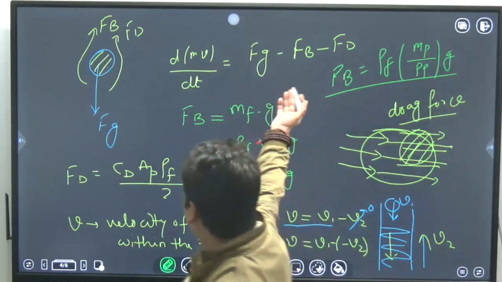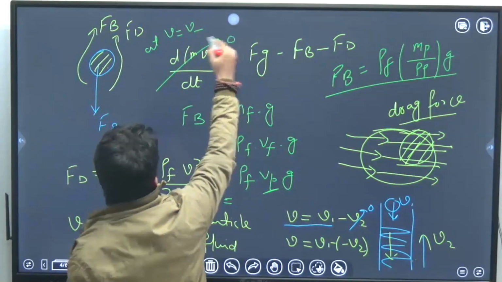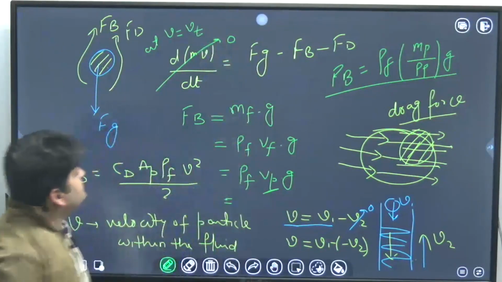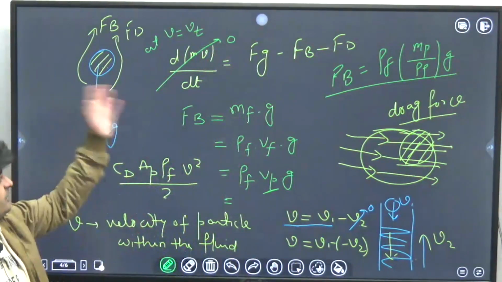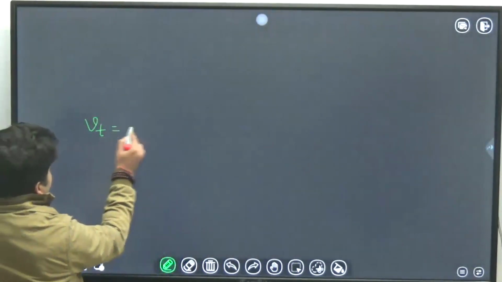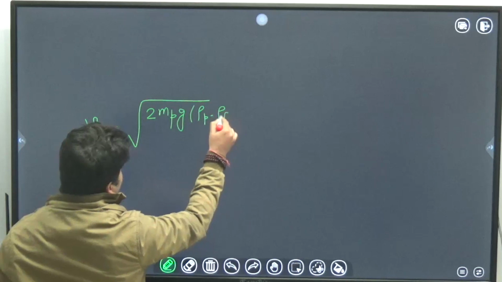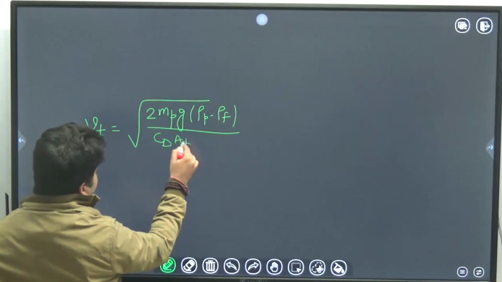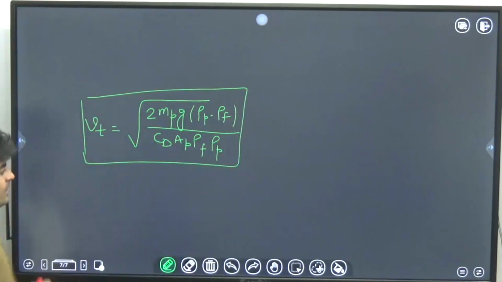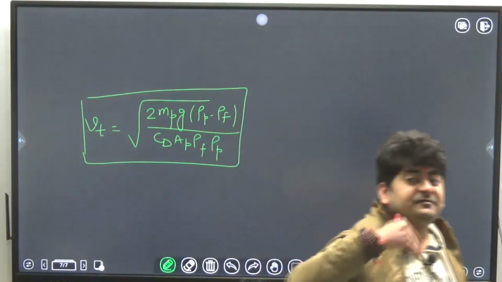And when you put all these values there, you know that at terminal velocity, when V is equal to Vt, this value has to be 0. This value, the rate of change of momentum transfer, will be 0. So when you equate them, you will get the terminal settling velocity as Vt equal to square root of 2 mp g (rho p minus rho f) over Cd Ap rho f rho p, where Ap is the projected area of the particle, meaning the area of the particle which is first getting wet.